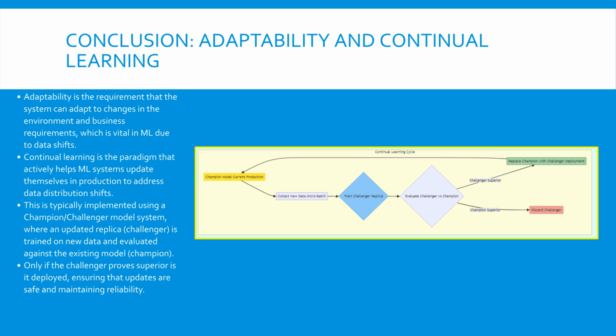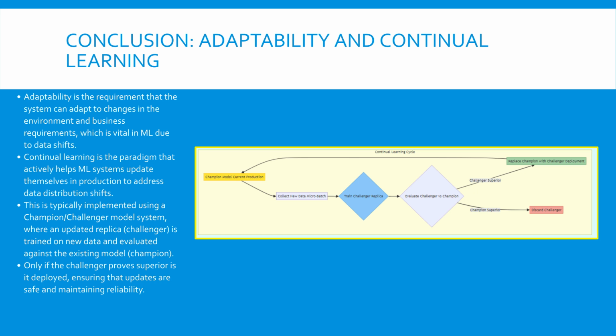This diagram depicts the continual learning cycle, a robust pattern for achieving adaptability and fault tolerance in ML systems. The system always maintains a reliable champion model in production. New incoming data is collected in micro-batches and used to train a replica called the challenger. The challenger is then evaluated against the champion, using real-world metrics. If the challenger shows improved performance and safety, it is deployed to replace the champion, completing the cycle and ensuring the system adapts to changes. If the champion is superior, the challenger is simply discarded.